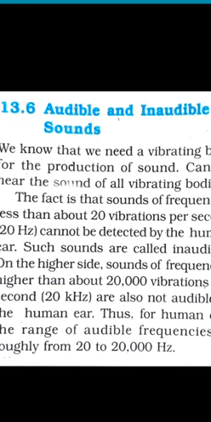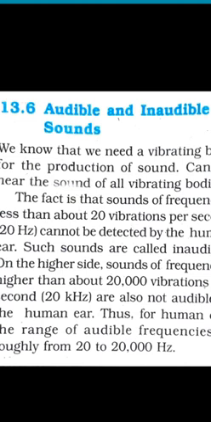And some animals can hear sounds of frequencies higher than that. For example, dogs have the ability of hearing sound waves having frequency above 20,000 Hertz. The police use high frequency whistles, which dogs can hear but humans cannot.